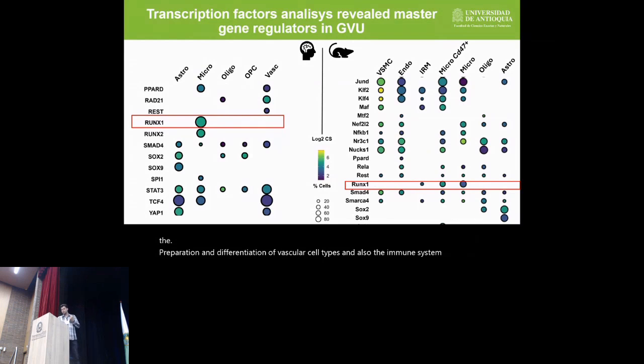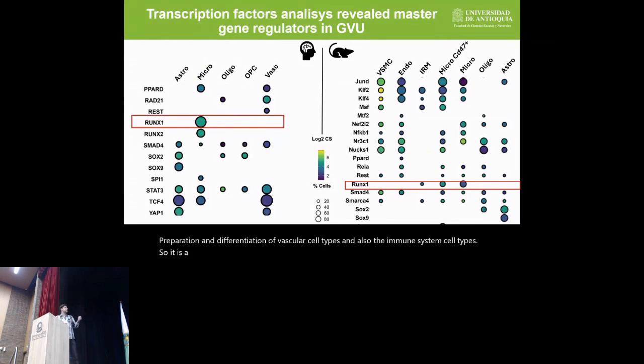So it is really interesting because microglia are the immune cell type of the brain, but also we found the signal only in microglia, and this transcription factor is related to angiogenesis. So maybe that is the transcription factor that is related to all these DEGs that are enhancing the process of angiogenesis and the inflammatory response.